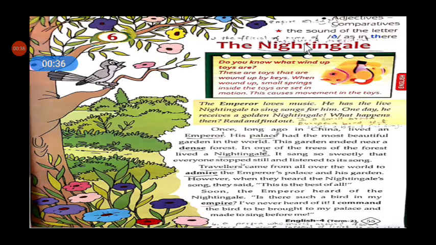A small brown European bird that sings a beautiful song. Okay, so it is the name of the bird. Nightingale is a bird. It is a small brown European bird that sings a beautiful song. So you say nightingale. This is the story about a bird, the nightingale. Let me read and explain the story.